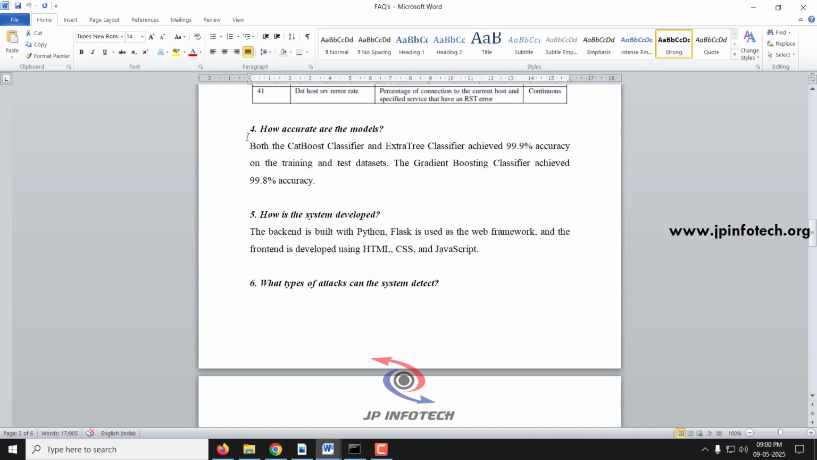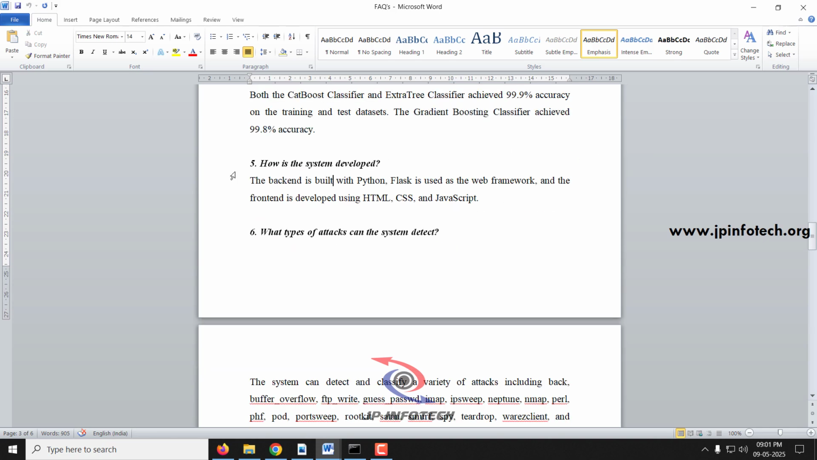Next question, how is the accuracy of the model? Both the CatBoost classifier and ExtraTree classifier achieve 99.9% accuracy on the training and test data set, and the gradient boosting classifier achieves 99.8%. How is the system developed? We have used Python for the backend development, Flask for the web framework, and for the front end we have used HTML, CSS and JavaScript.